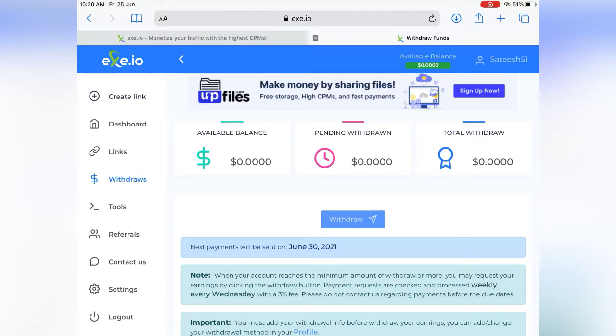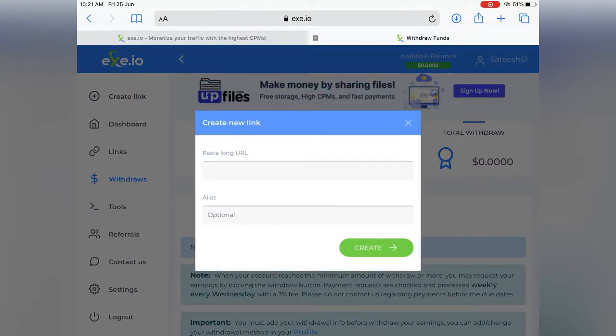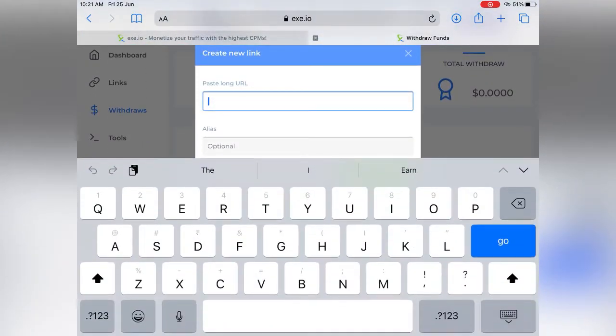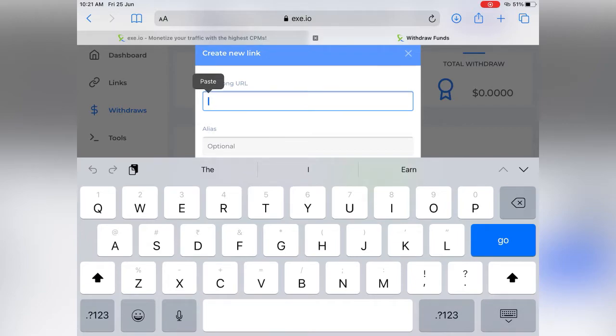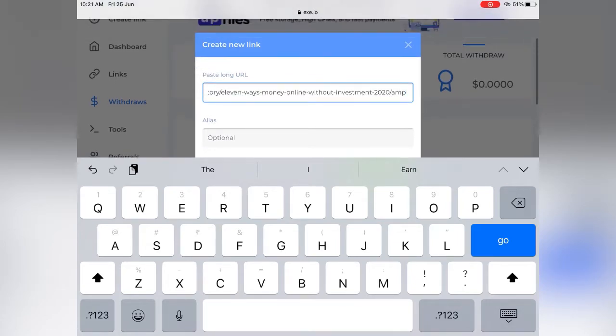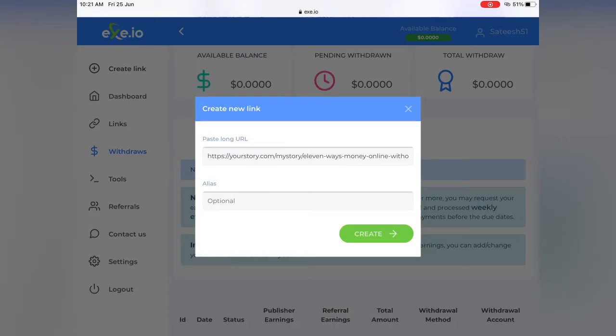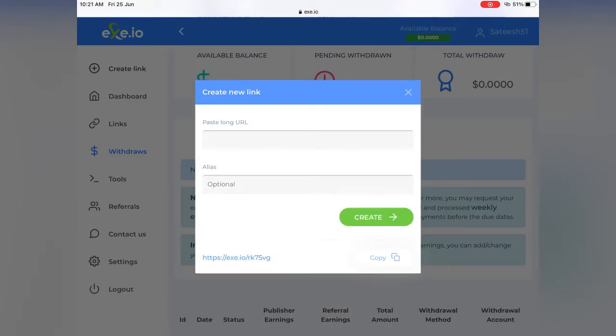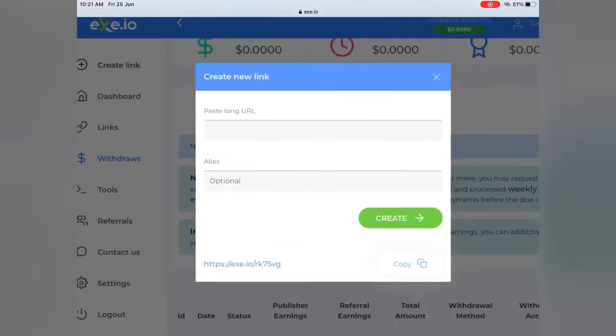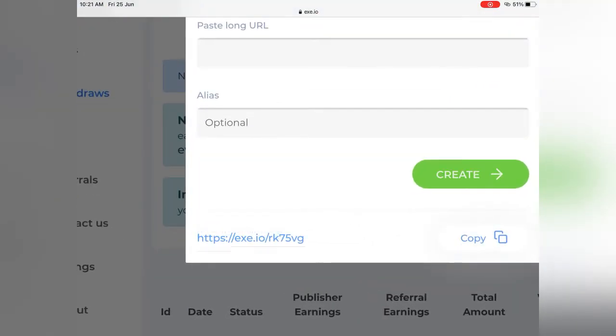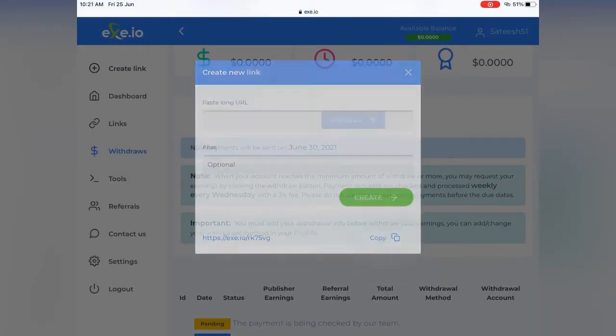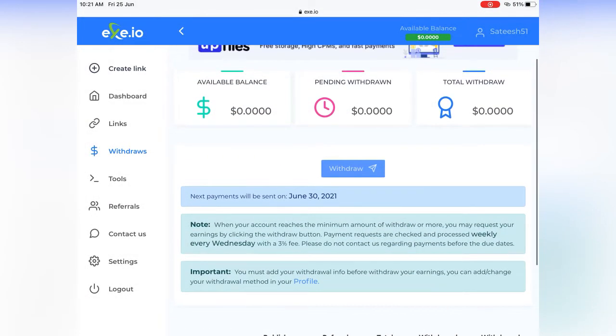Now, how to make money on this website. At the top you will see Create Link. Click on that and paste the link that you copied from the first step, then click on Create. You will get a shortened link. You have to share this shortened link, and when someone clicks on it, there will be an ad before the actual web page comes, and from that ad you will be making money.